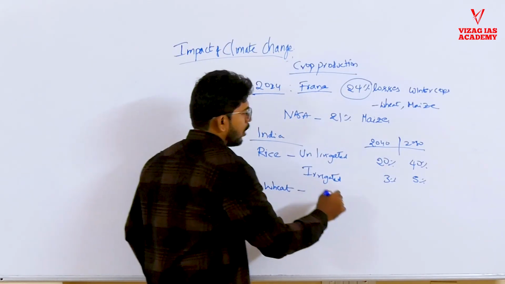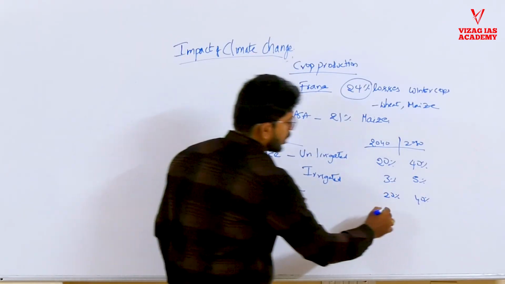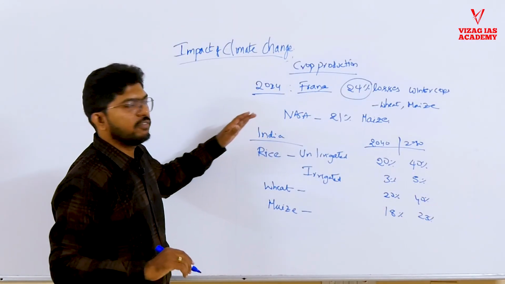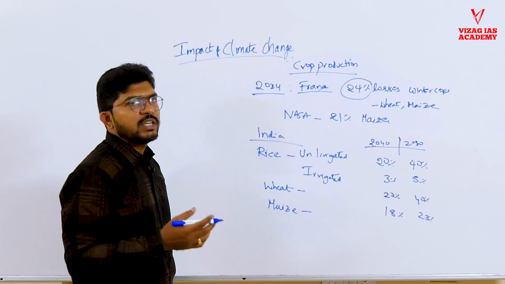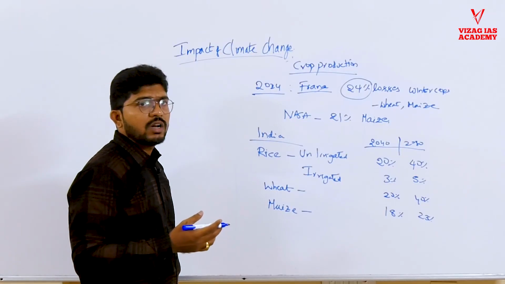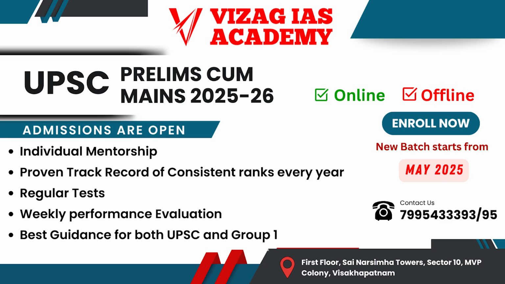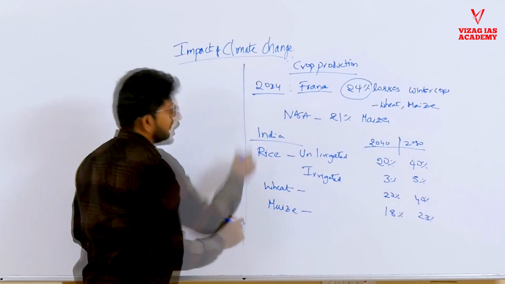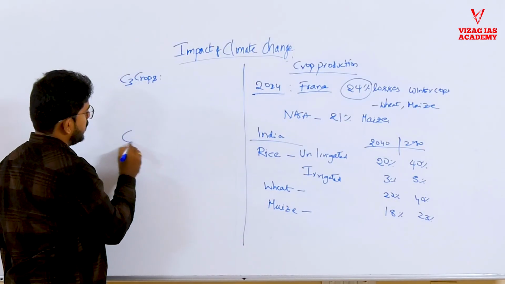Similarly, in wheat, the losses are estimated at 20% and 40%. Maize, the losses are estimated at 18% and 23%. So these are the studies conducted by different organizations on expected losses due to climate change. The change in parameters like rising temperatures or sea levels has an impact on crop production, because it will not only reduce the soil fertility, but it will also reduce the favorable conditions for crop production. If we go further deep, plants can be divided into C3 crops and C4 crops.